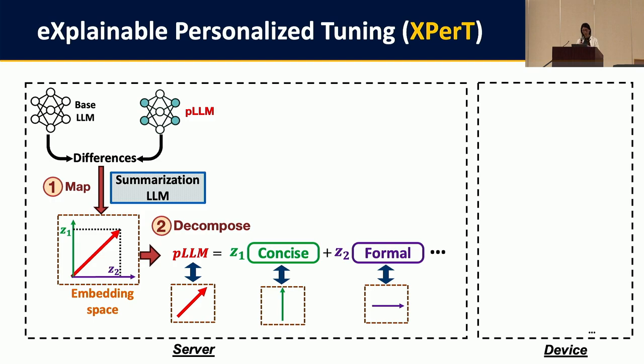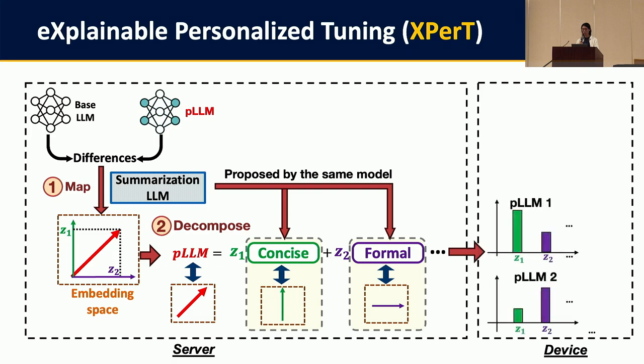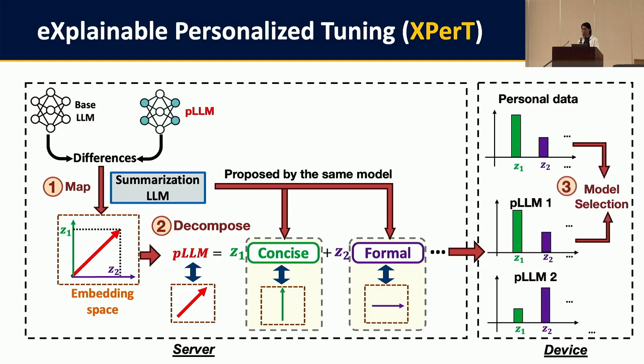In this figure, each subvector comes along with a natural language description, and the coefficient in this decomposition can serve as the numerical metric for the explanation. This set of subvectors is also proposed by the same summarization model. Finally, the user device can download the explanation to local and compare them with that of the personal data to find the most similar one.